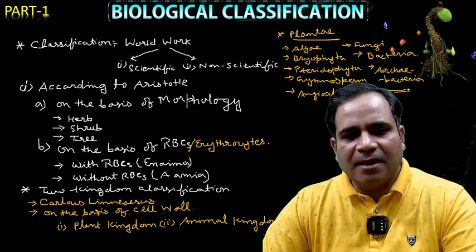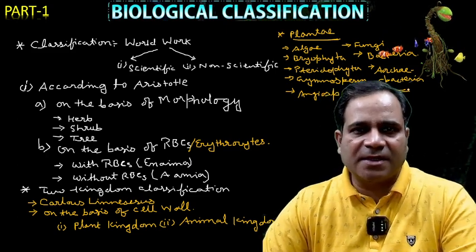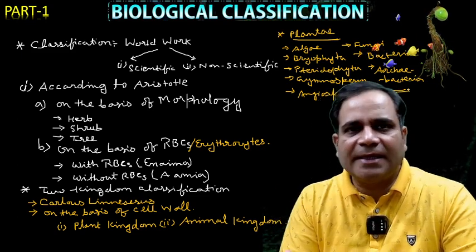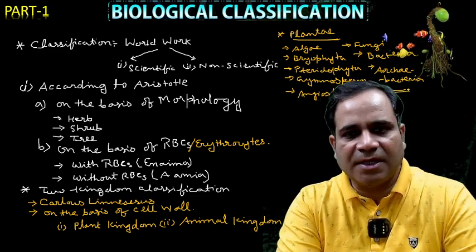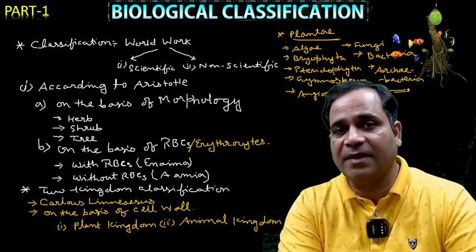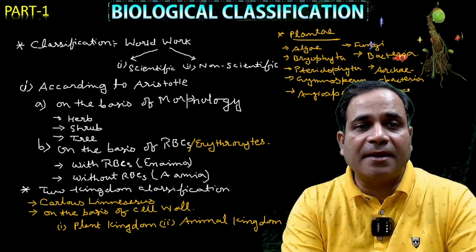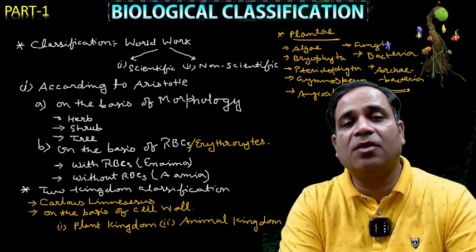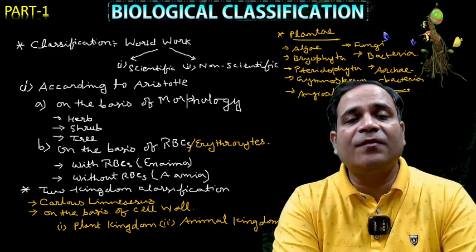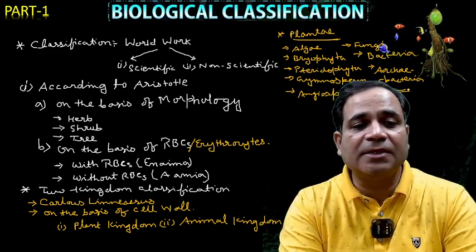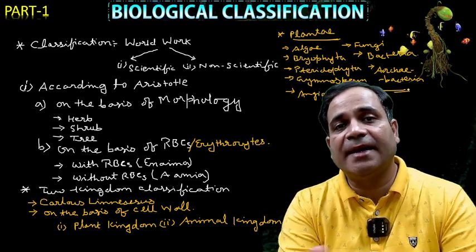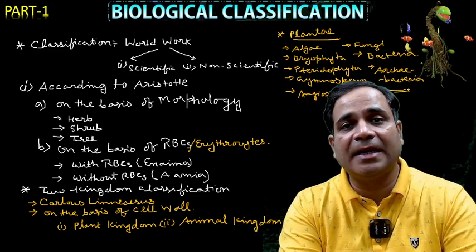So that's why the three kingdom classification was given by the scientist Ernst Haeckel. Clear? So before we learn what the three kingdom classification is, we must know about the drawbacks of this two kingdom classification, my dear. So we can realize that yes, this is the drawback, and that's why we need a third classification. We have to know how this two kingdom classification is not sufficient for each and every living organism, then how we make another classification.